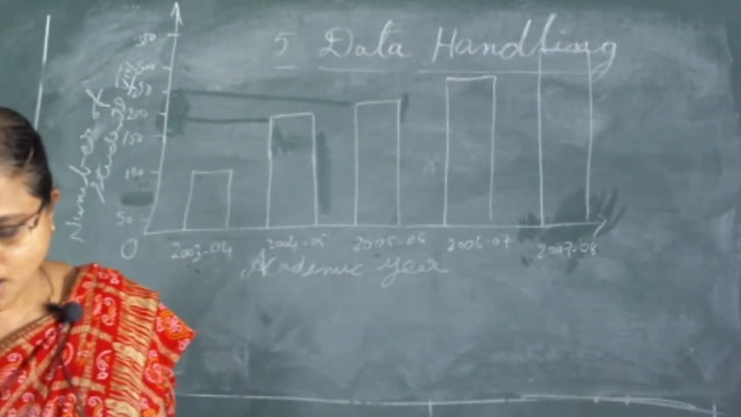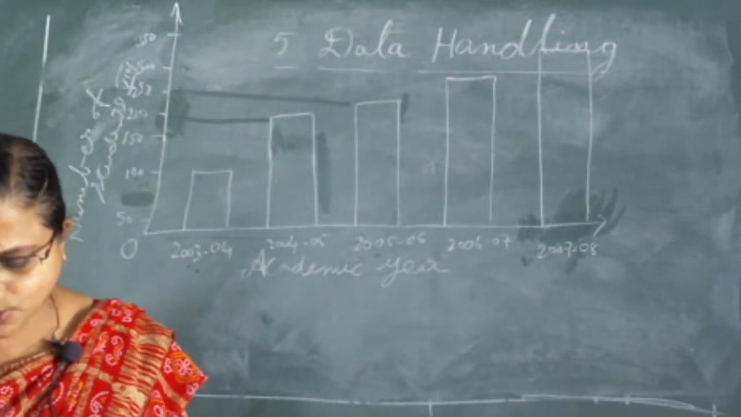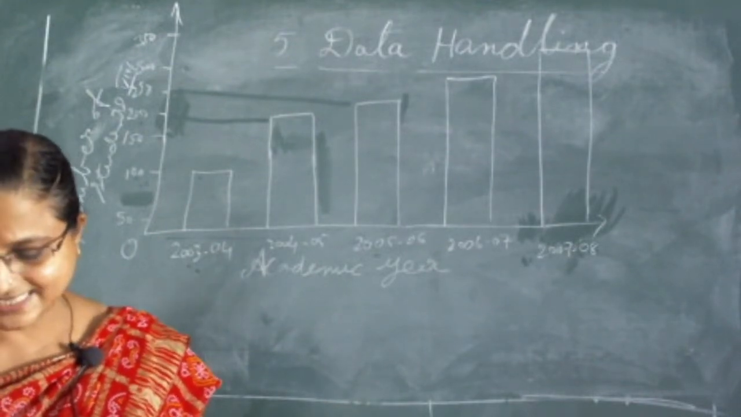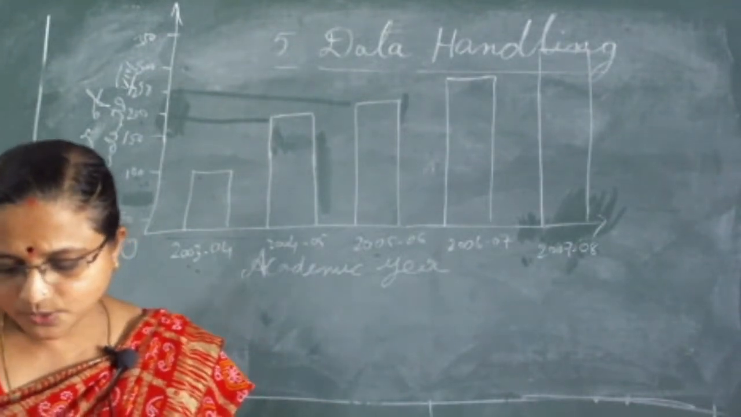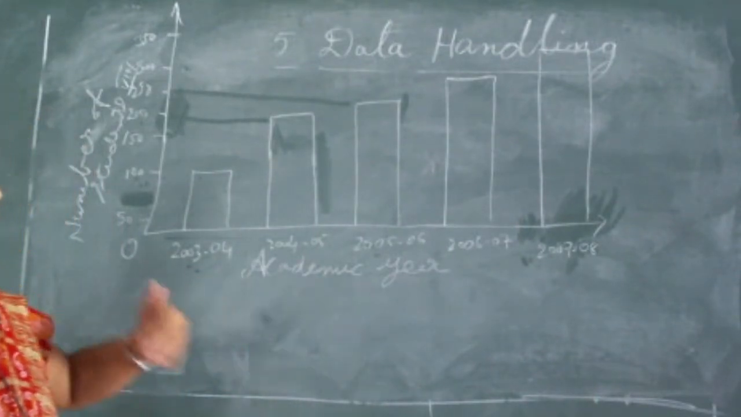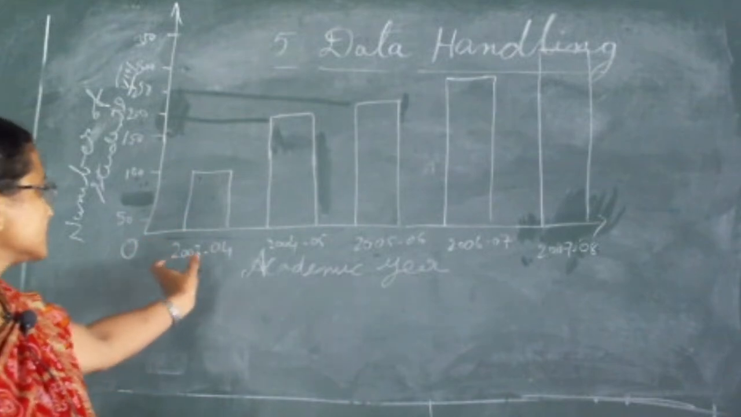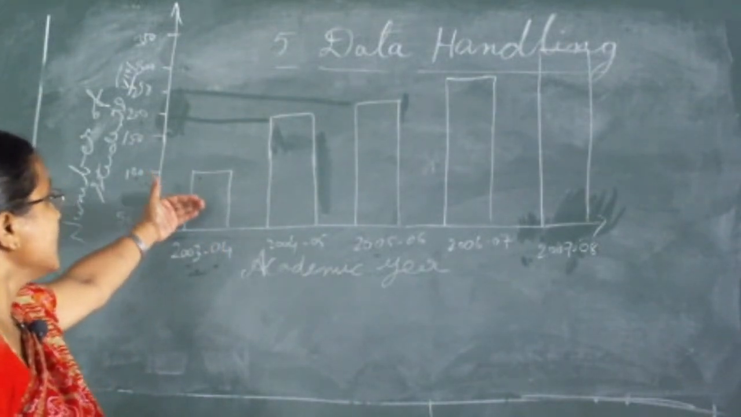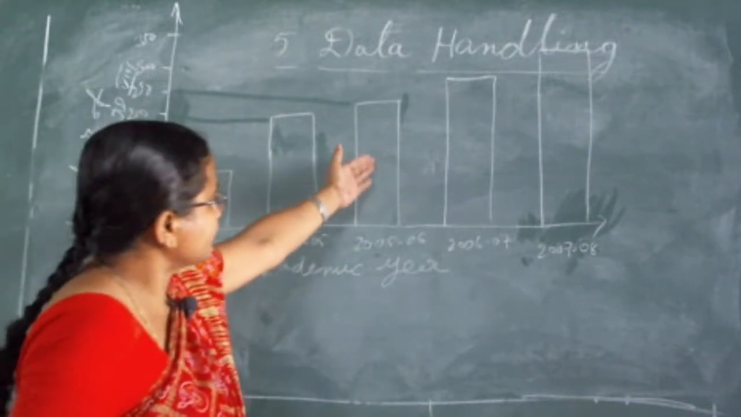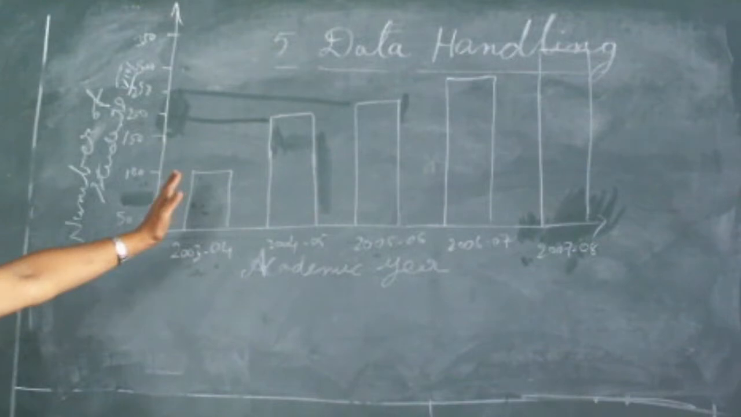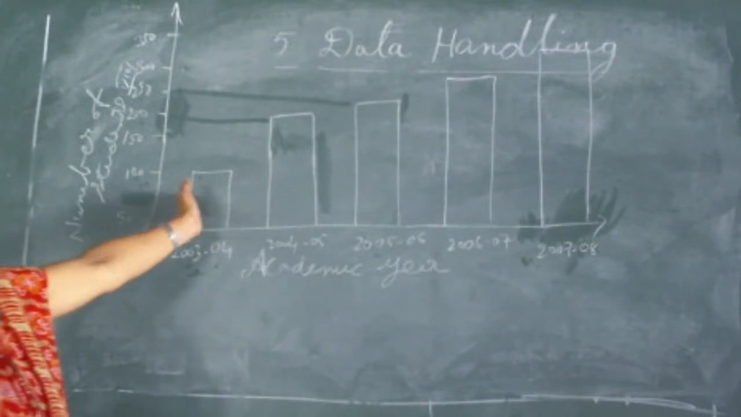And state whether true or false. The number of students during 2005 and 2006 is twice that of 2003 and 2004. In between 2003 and 2004, how many students are there? The number of students in 2005 and 6 is twice this. What is the meaning of the word twice? They are double these students.